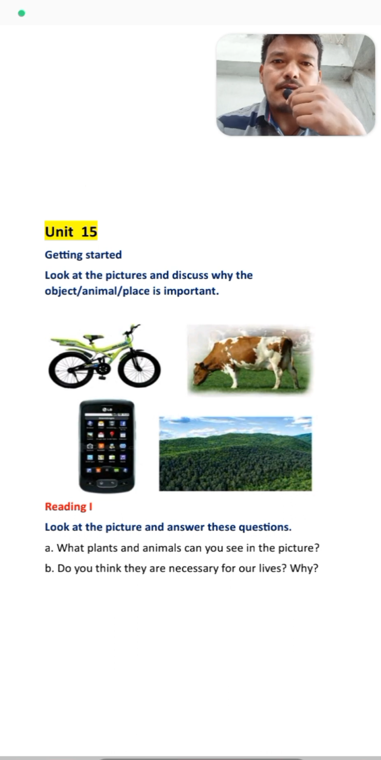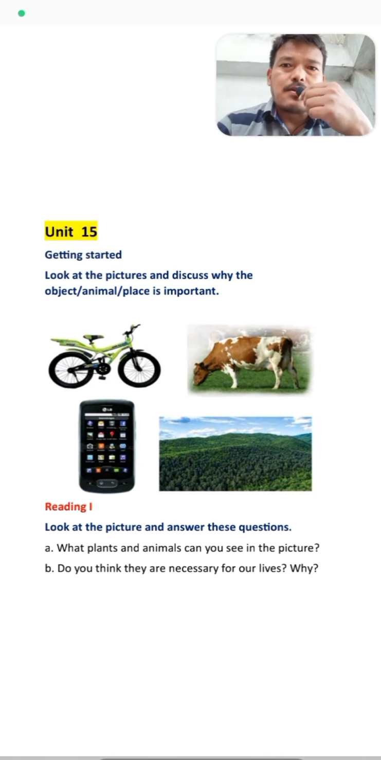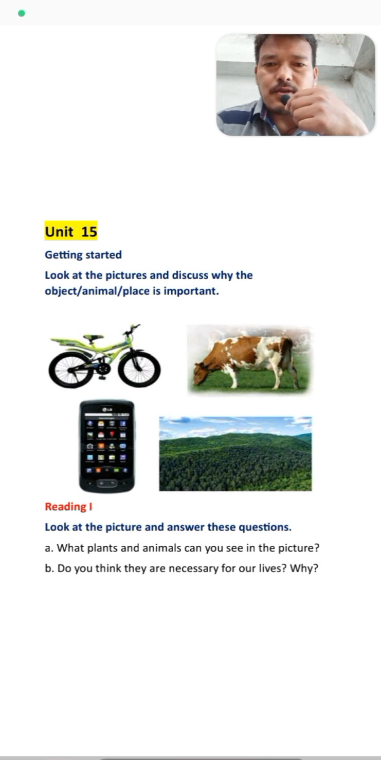Today we are at unit number 15 that we are going to discuss here. Before discussing unit number 15, students, we have some pictures given here. We can see some objects, animals and places here. And here is Getting Started. Look at the picture and discuss why the object, animal, place is important.